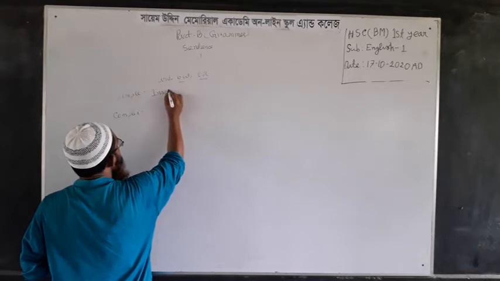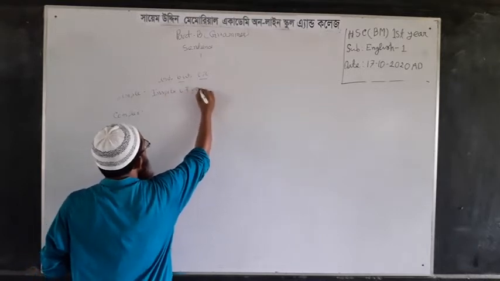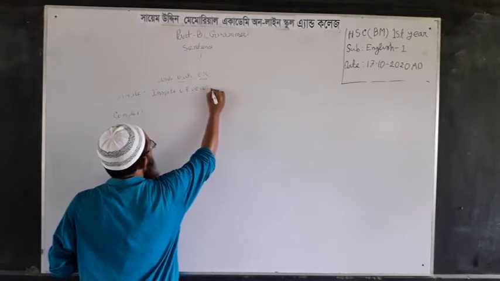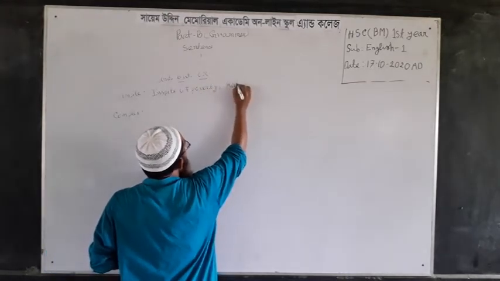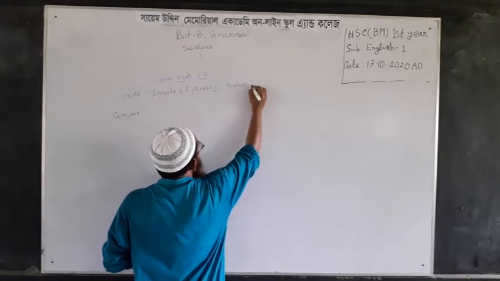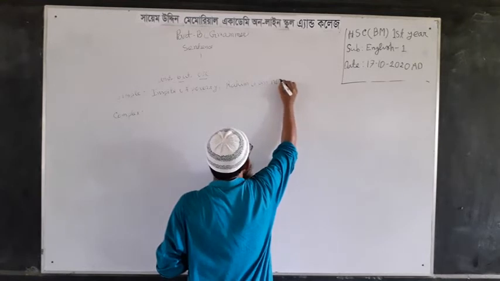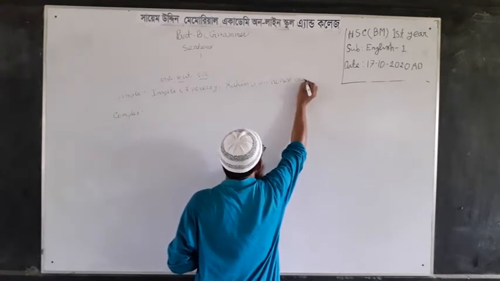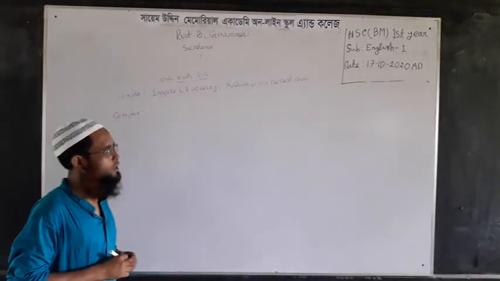In spite of poverty, Rohim is an honest man.